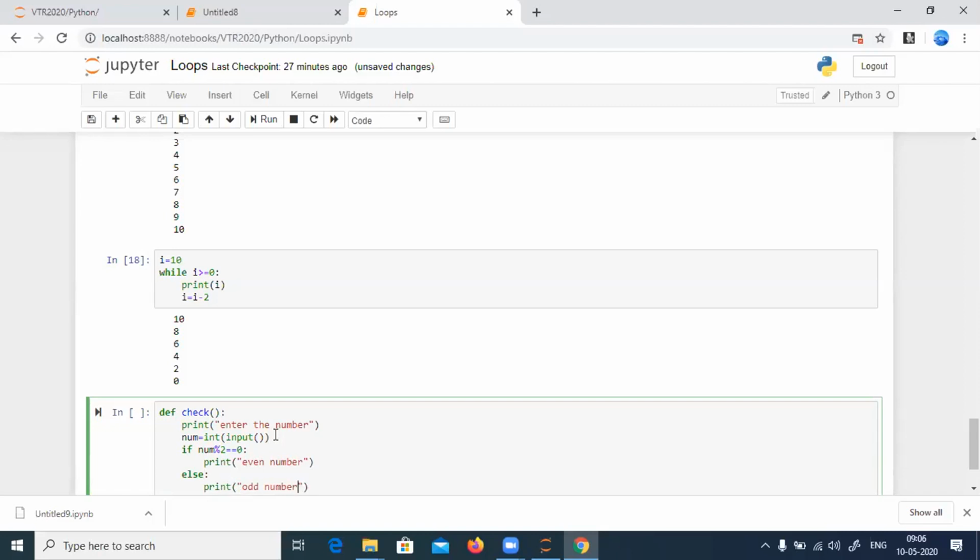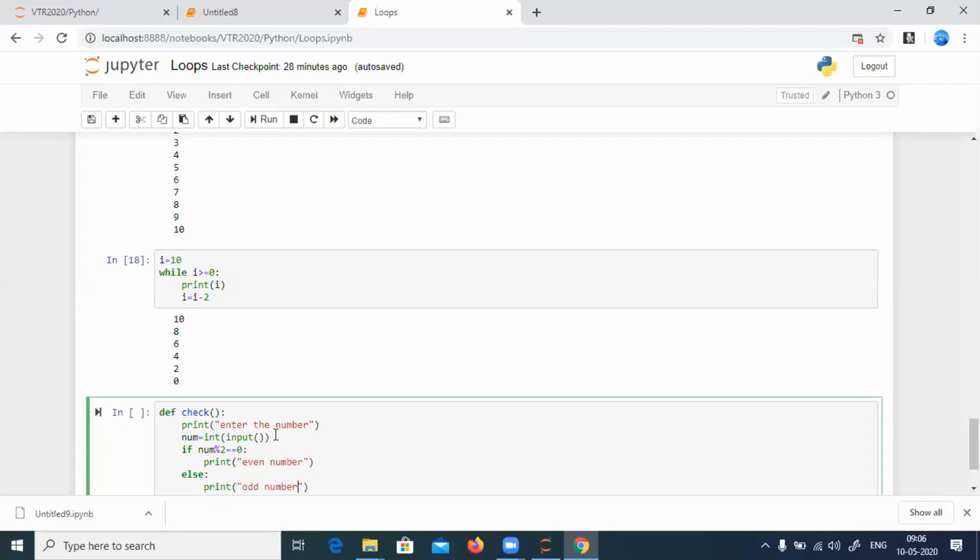Now you must ask me, what is this modulus? See, I have something like 5 mod 2. When I say 5 modulus with 2, 5 divided by 2 will not divide exactly, it will give me the remainder as 1. So 5 mod 2 answer is 1. 8 mod 2, the answer is 0. Any doubts? 10 mod 2, the answer is 0 because 10 divided by 2 is 5, the remainder is 0. So modulus will give us a remainder.